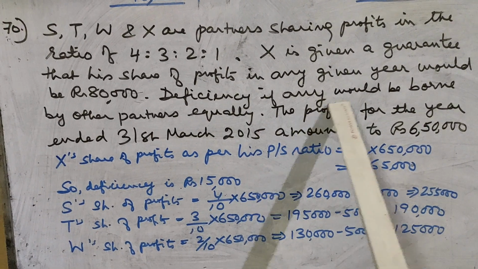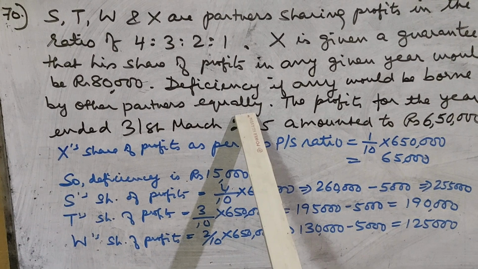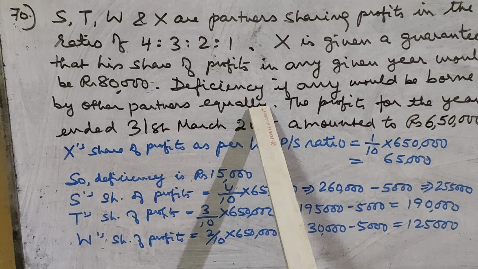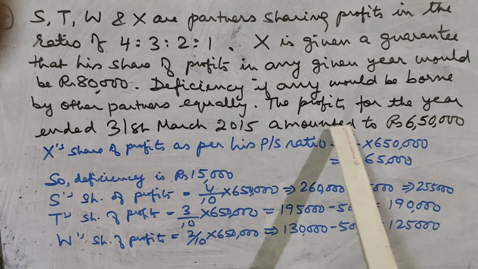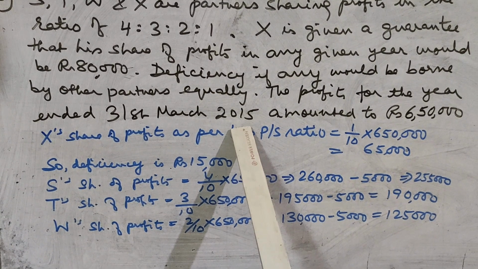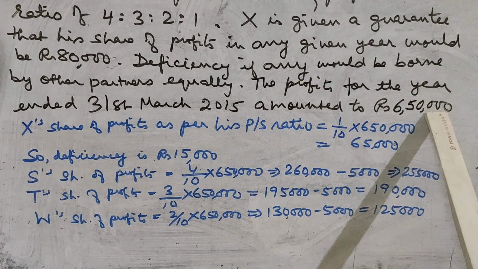Deficiency, if any, would be borne by other partners equally. Other partners, that means S, T and W, they will bear the deficiency equally. The profits for the year ended 31st March 2015 amounted to rupees 6,50,000.